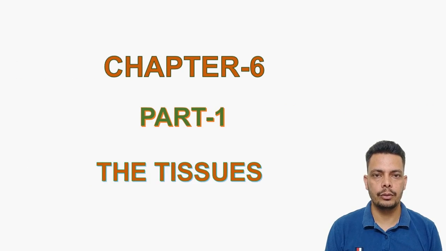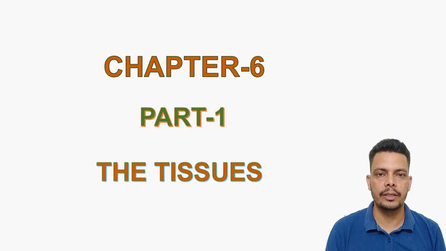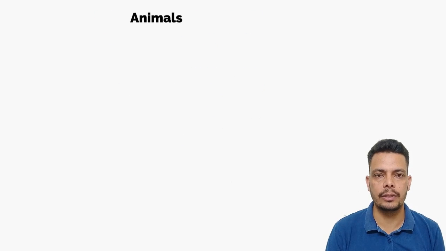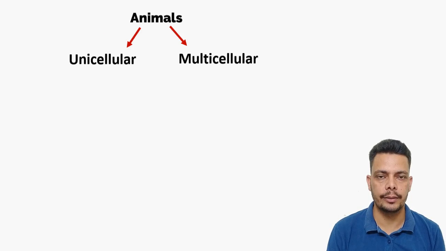Welcome to the first video of chapter Tissues. In this video, we will learn about the introduction of tissues and the plant tissues in detail, and the animal tissues part will be left, that will be discussed in the second video. So before understanding the definition, let's learn about the types of the animals. There are two types of animals, unicellular and multicellular.